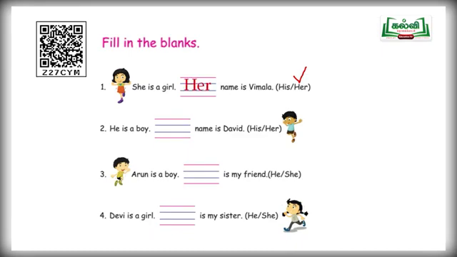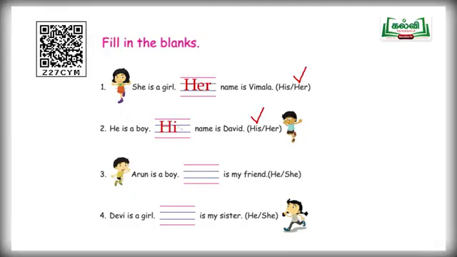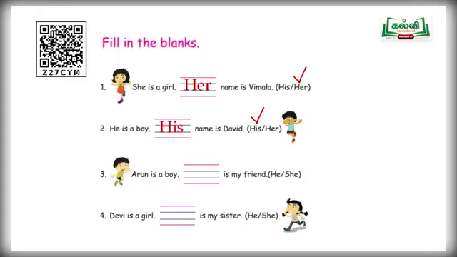And next one. He is a boy. Dash name is David. And your two options are his and her. He. What is the meaning for he? He. Very good, children. His name is David. And your third question, Arun is a boy. Dash is my friend. So your two options are he and she. He. Arun is a boy. He is my friend. H-E. He.